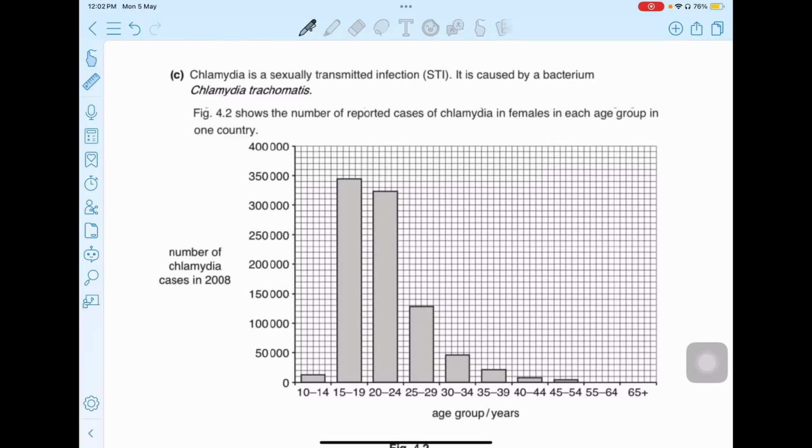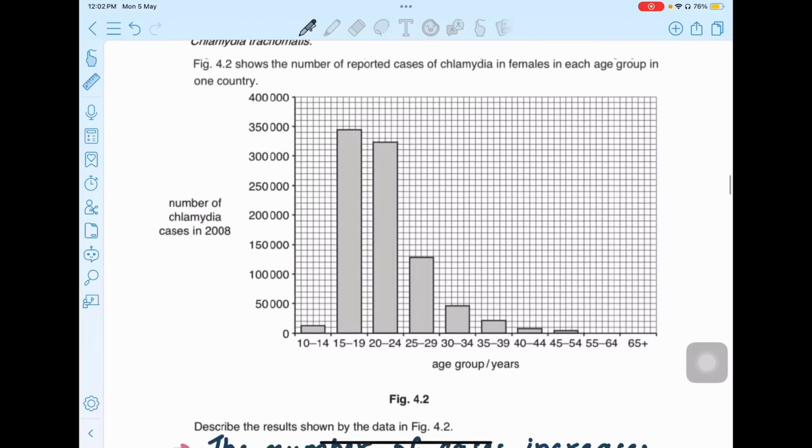Okay. Chlamydia is a sexually transmitted infection, STI. It is caused by a bacterium, Chlamydia trachomatis. Figure 4.2 shows the number of reported cases of chlamydia in females in each age group in one country. So this is the number of cases, and this is the graph which is showing you the number of cases in one country and in females.